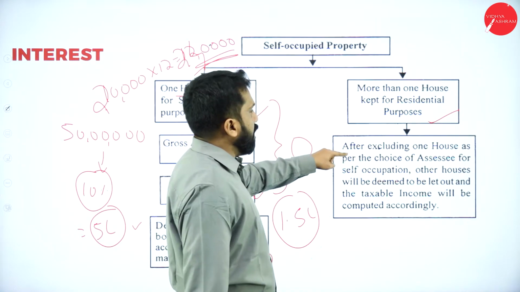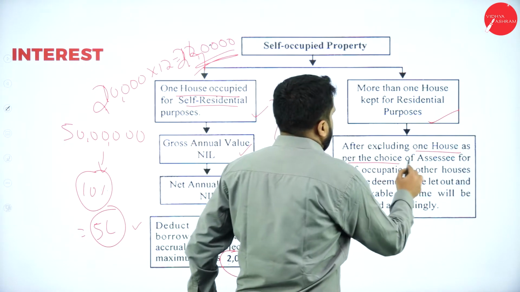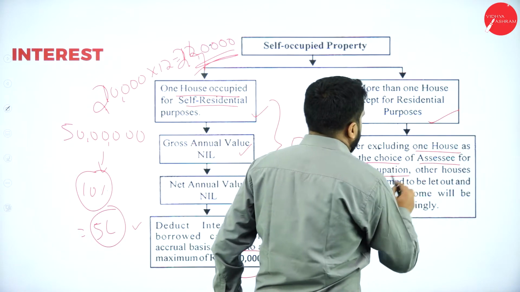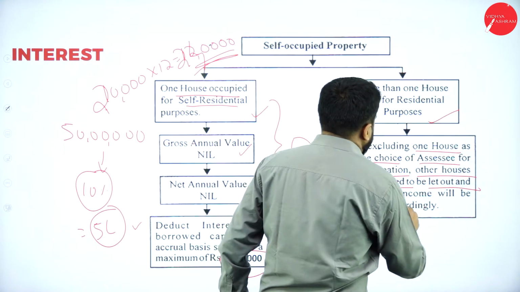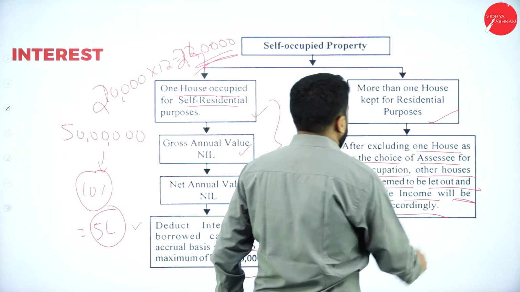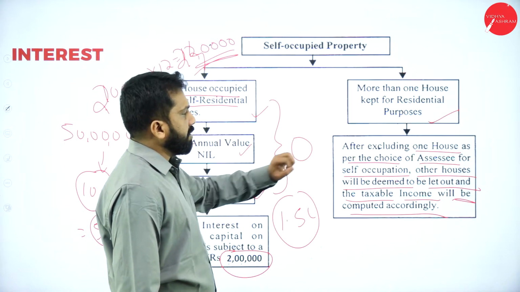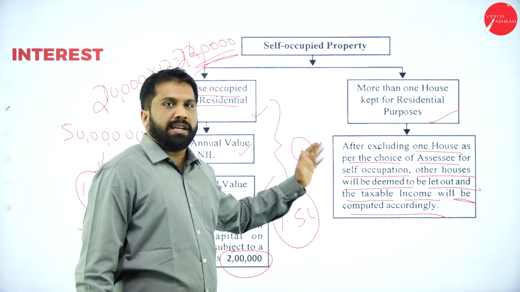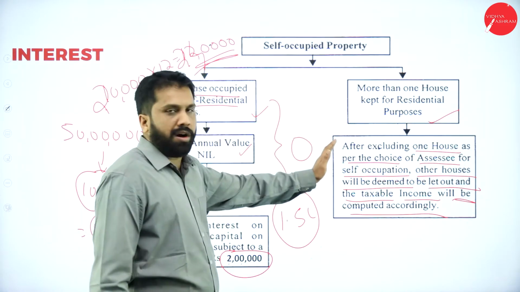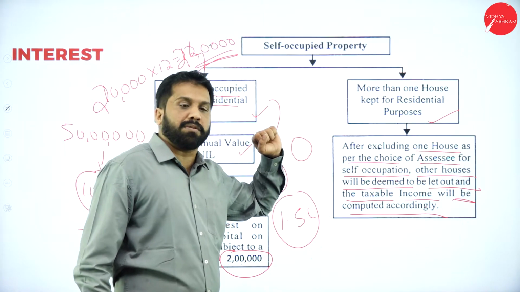In this, after excluding one house, as per the choice of the assessee for self-occupation, other houses will be deemed to be let out and the taxable income will be computed accordingly. Which house he wants is left to him. If it is a big house and a small house, always go for the small house for non-residential purpose.